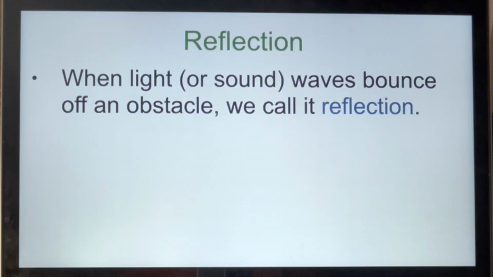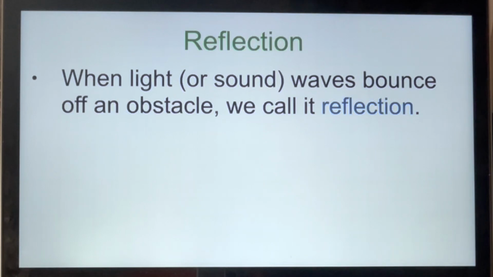When you were studying sound waves in the previous module, I told you that when sound waves encounter an obstacle, a portion of the sound waves bounce off the obstacle and start traveling in another direction. That's how we hear echoes. Another portion of the sound waves begin traveling through the obstacle. Well, under the right conditions, the same thing happens to light waves.